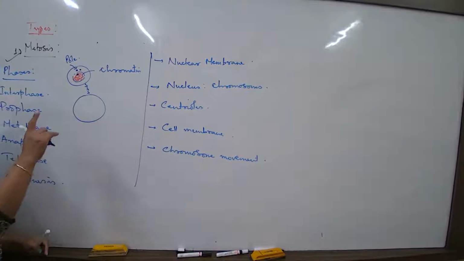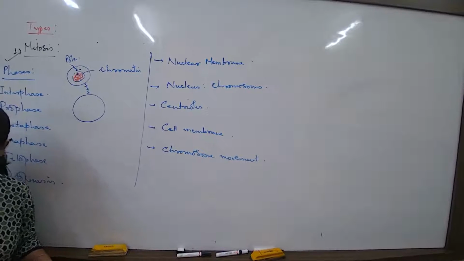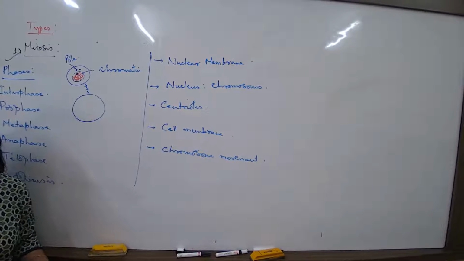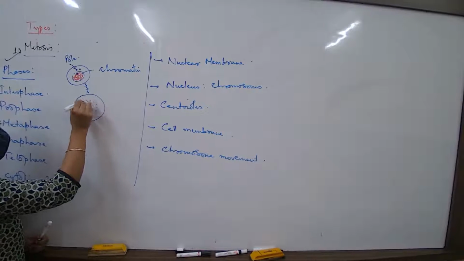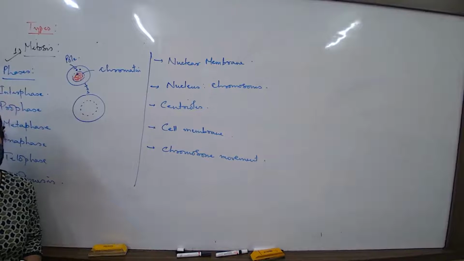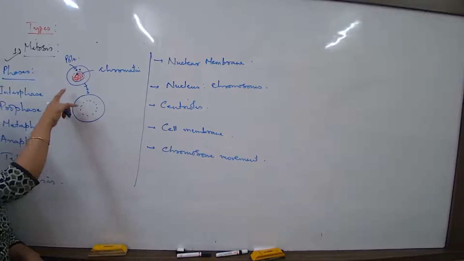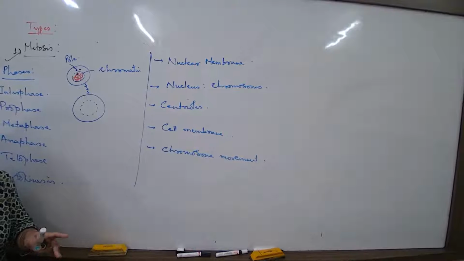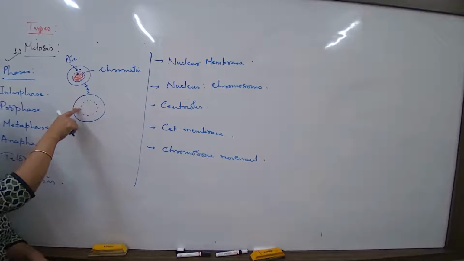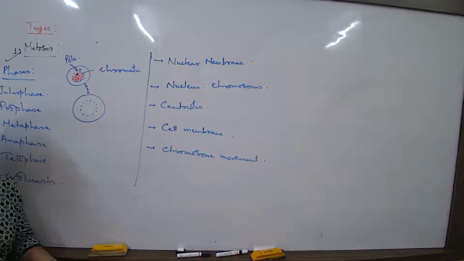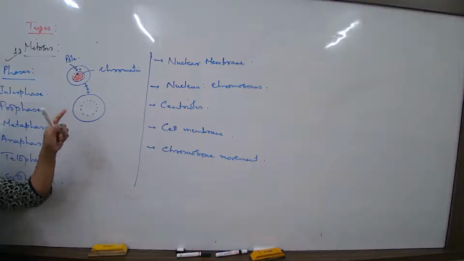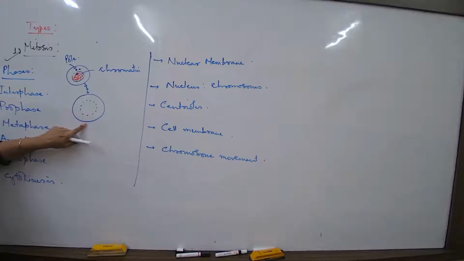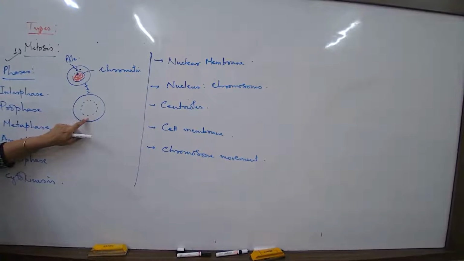So what are the transitional changes when I talk about interphase and prophase? First thing is the nuclear membrane has started breaking down, disintegration. This disintegration will not happen abruptly. It's a gradual thing. So what are the in between stages? Yes, there are many, two or three more stages in between. We are not drawing them right now. So what is the most important difference between interphase and prophase? First, the nuclear membrane has started disintegrating.